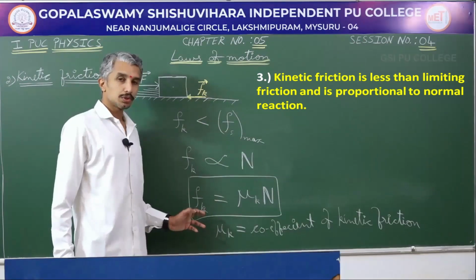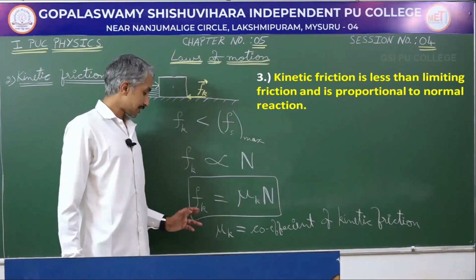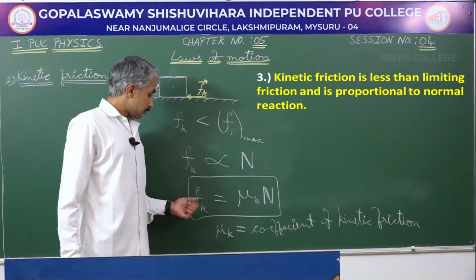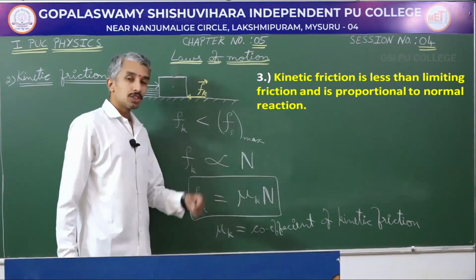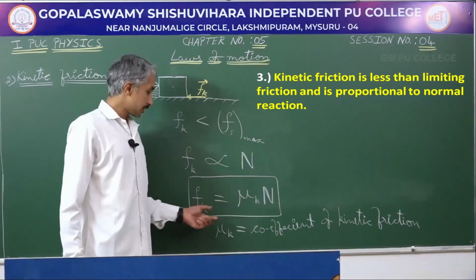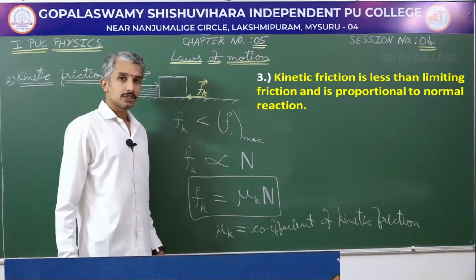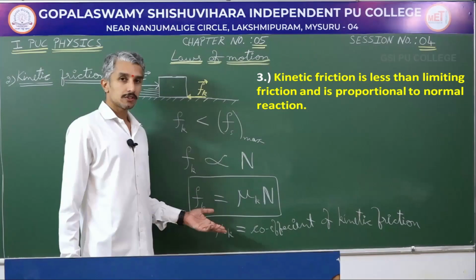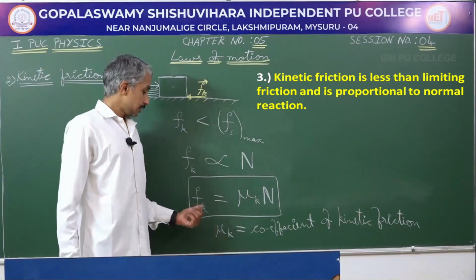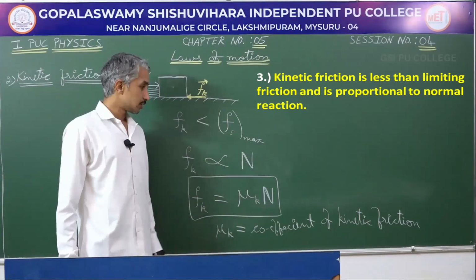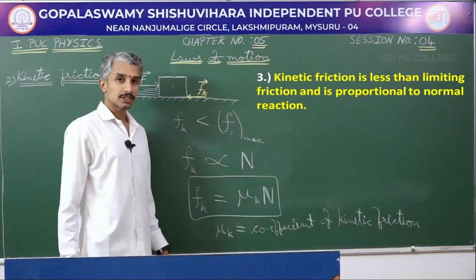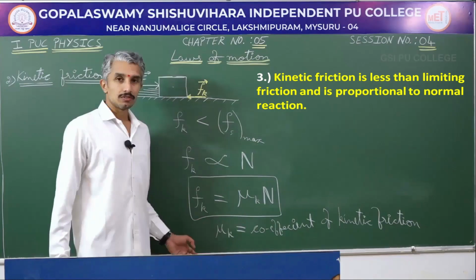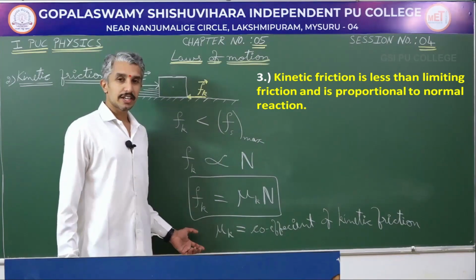Therefore, both in the case of static friction and kinetic friction, it is found that they are proportional to normal reaction. In both cases, we get a constant which is the coefficient of friction. In case of static friction, it is the coefficient of static friction. In case of kinetic friction, it is the coefficient of kinetic friction. So, we have generalized this while studying the laws of friction, where we mentioned that friction is directly proportional